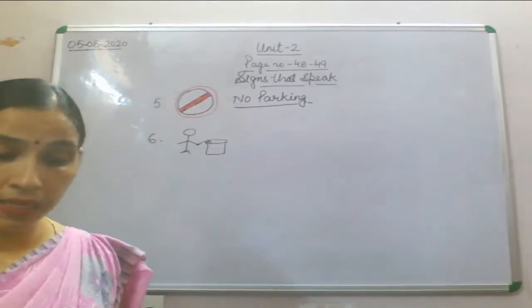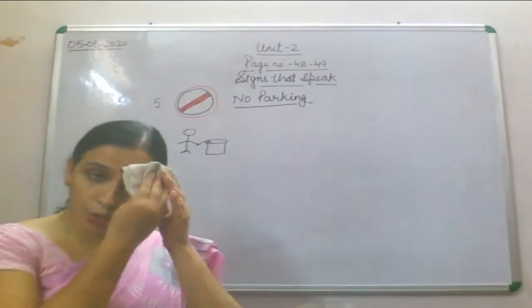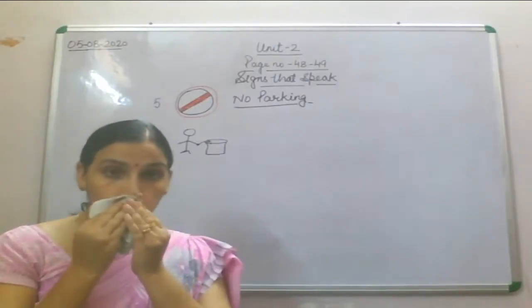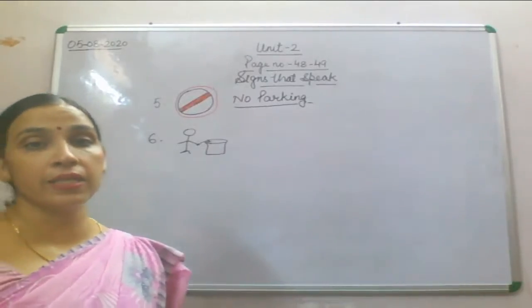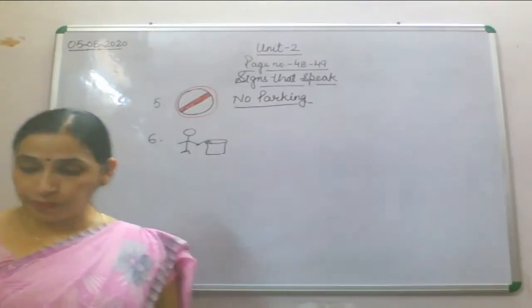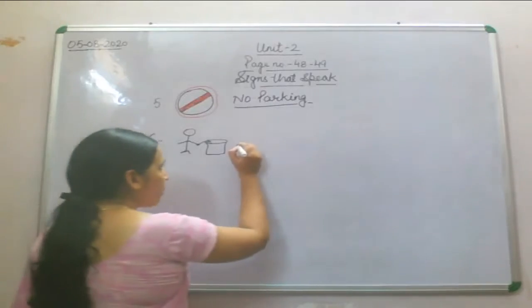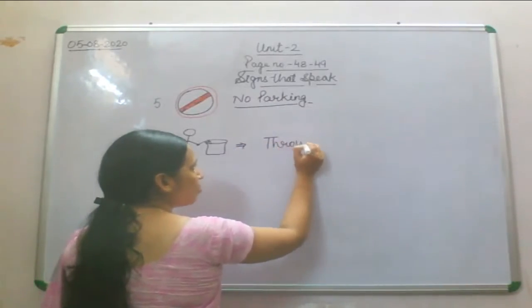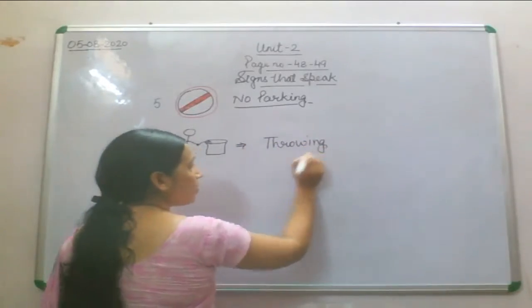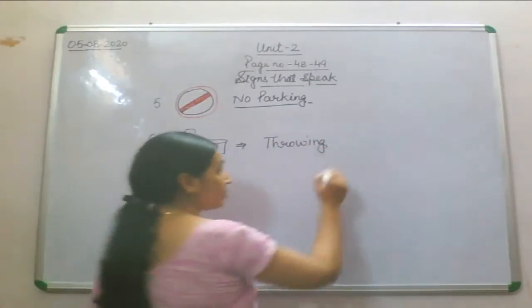We have seen in our previous lesson how important it is to throw garbage in the dustbin. Throwing garbage in the dustbin will help to reduce pollution.